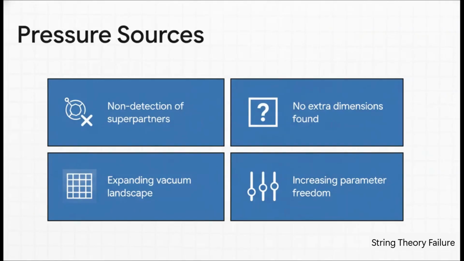So where is all this pressure actually coming from? Well, we built massive, multi-billion-dollar machines like the Large Hadron Collider. We looked for superparticles. We found absolutely nothing. We looked for extra dimensions. Nothing. But instead of saying, hey, maybe the theory is flawed, string theory just invents new, completely untestable parameters. That sends the system's structural stress right through the roof.